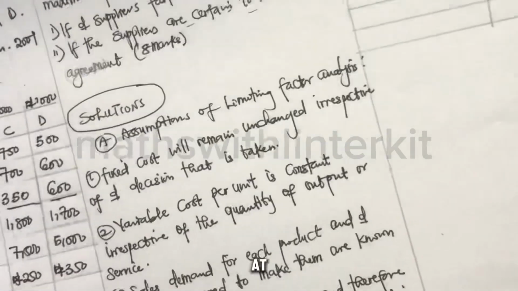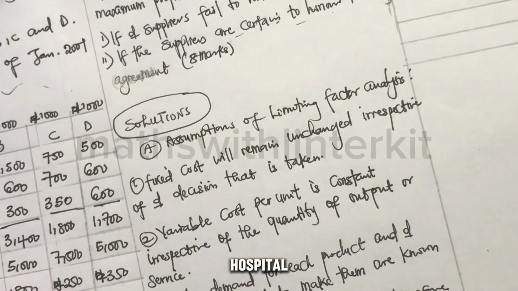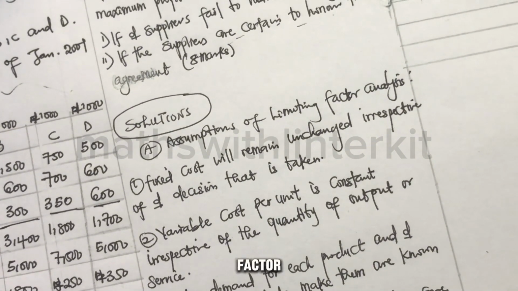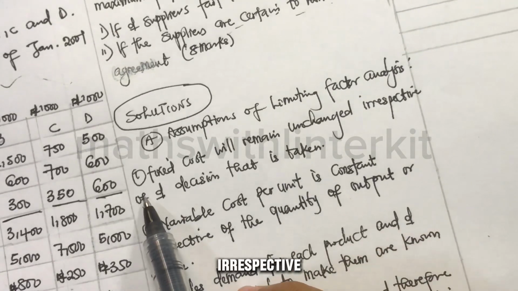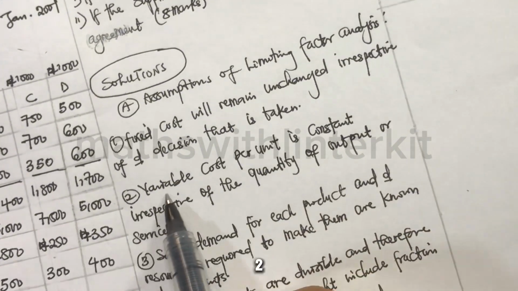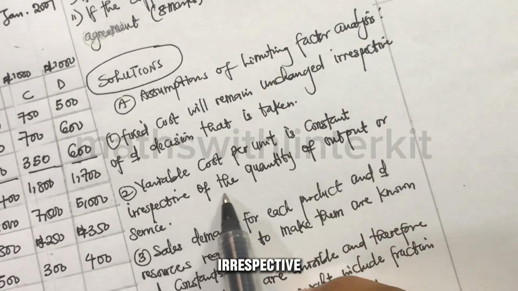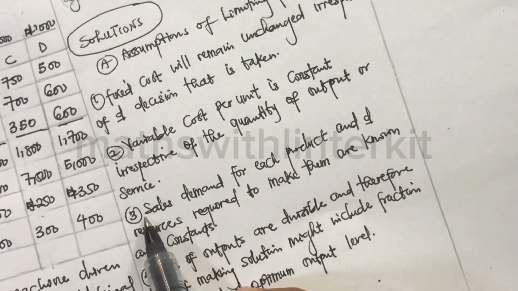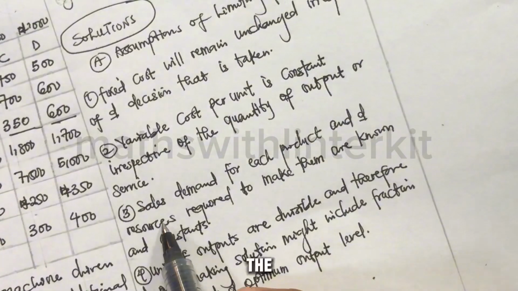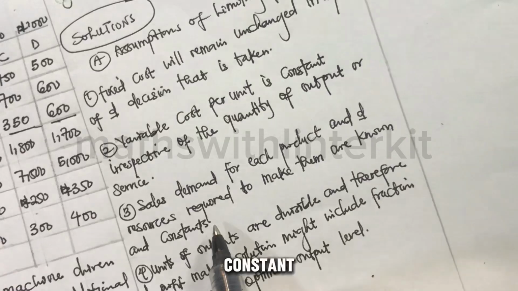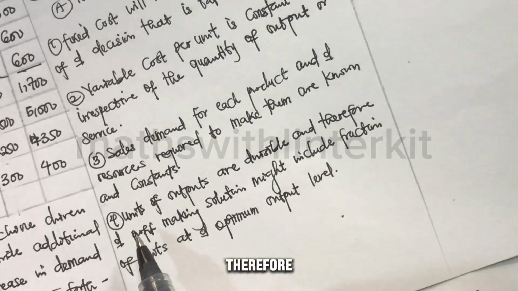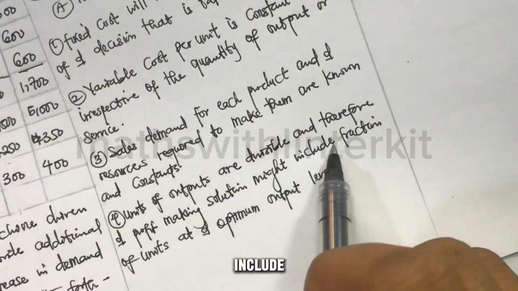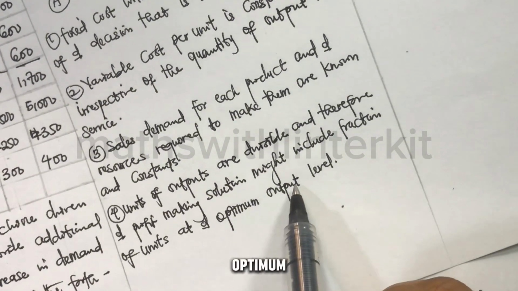Now let's take a look at the theoretical aspect of it, which is: what are the assumptions of limiting factor analysis? 1. Fixed cost will remain unchanged irrespective of the decision that is taken. 2. Variable cost per unit is constant irrespective of the quantity of output or sales. 3. Sales demand for each product and the resources required to make them are known and constant. 4. The units of output are divisible, and therefore the profit-making solution might include fractions of units at the optimum output level.